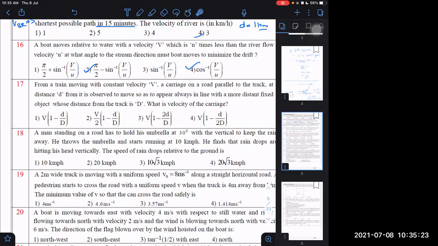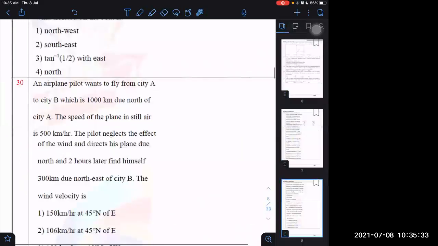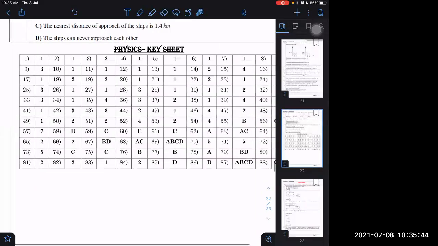Don't have the key. Sir, at the bottom it will have. Which question?